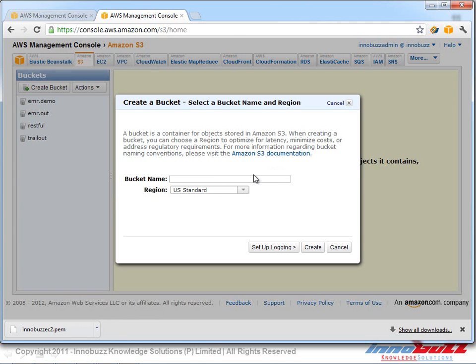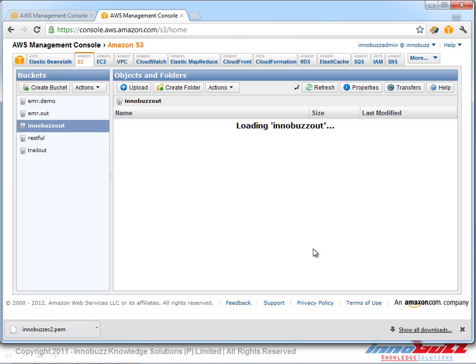I'm going to create a bucket, so let's say bus out. I'm going to select the region as US Standard, and if we want we can set up logging here. I'm not creating logging here. We'll be looking into that under the chapter which comes for S3, and we click on create. So the bucket has been created and it says the bucket is empty.